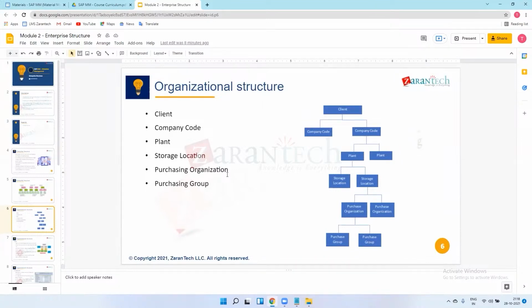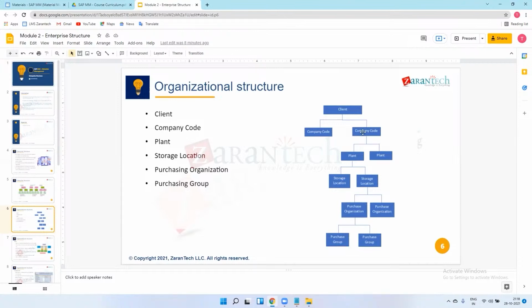Suppose I have one client created in SAP and I have two entities. Let's say Amazon. Amazon is a company name, and we'll have one 4-digit code for that Amazon in our SAP system.